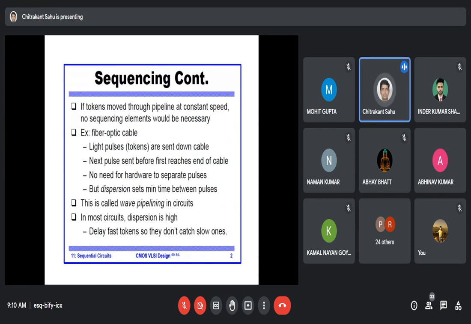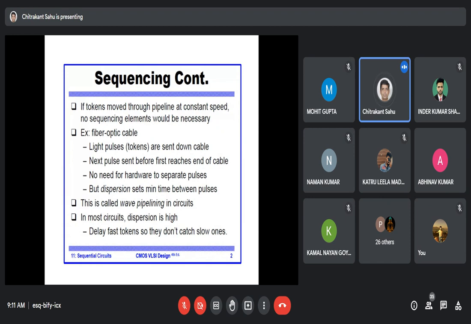If a token moves through a pipeline at a constant speed, no sequencing element would be necessary. If there is constant movement, as I discussed in the pipeline architecture, one example is a fiber optic cable. In a fiber optic cable, light pulses are sent down the cable, and the next pulse is sent before the first reaches the end of the cable. That is an example of a pipeline. So there is no need for separate hardware and separate pulses.